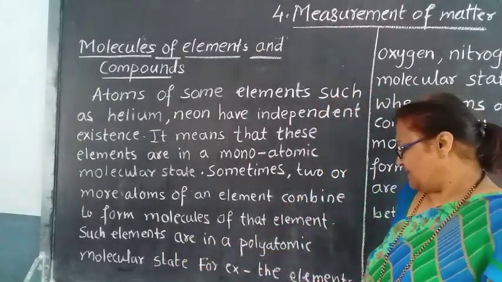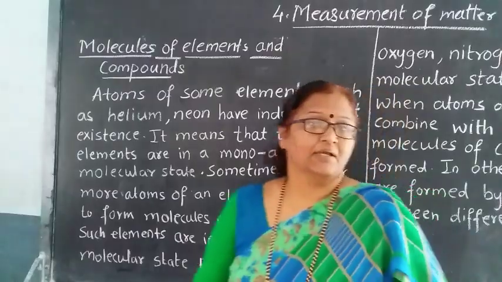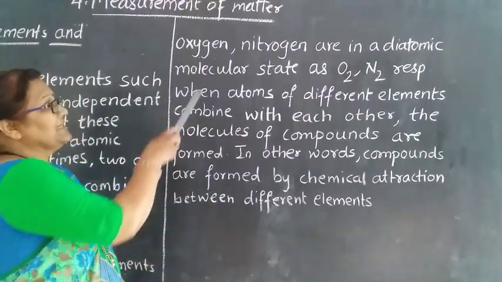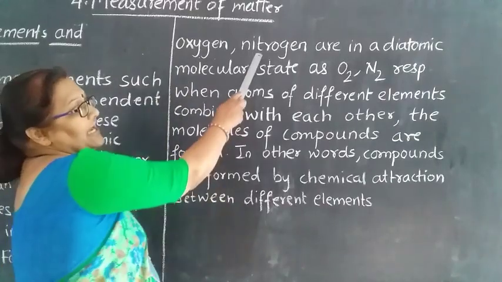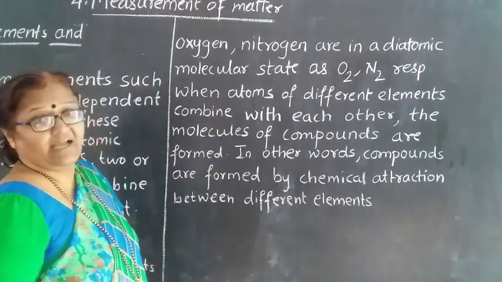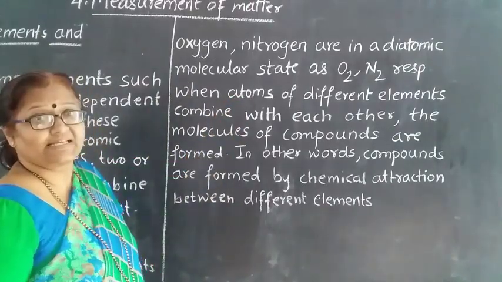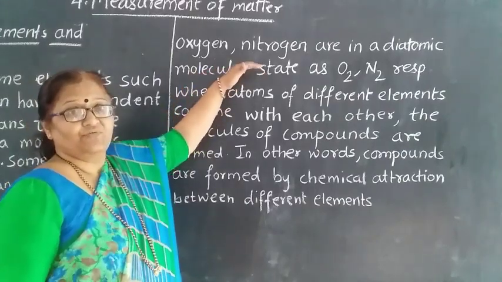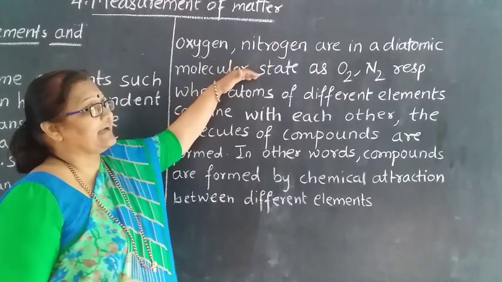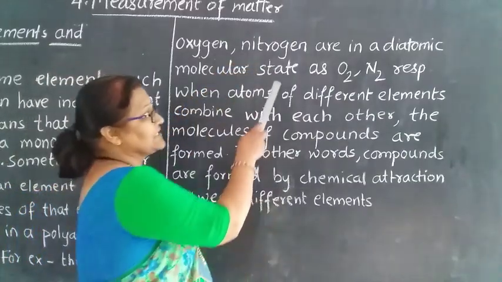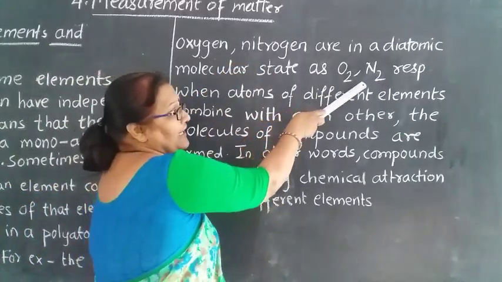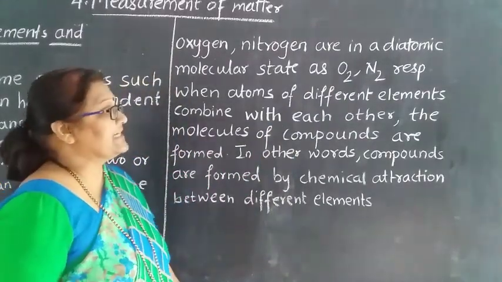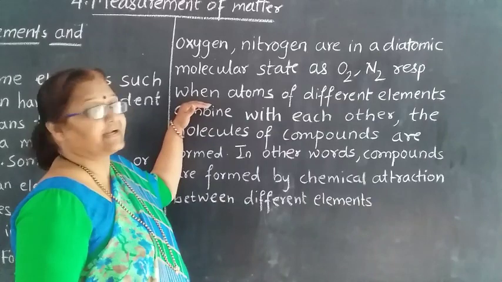For example, elements like oxygen and nitrogen are expressed in a diatomic molecular state. That means we take two atoms of that element and a molecule is formed, so we write oxygen as O2 and nitrogen as N2 respectively.